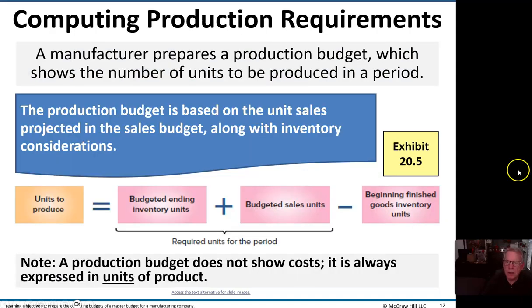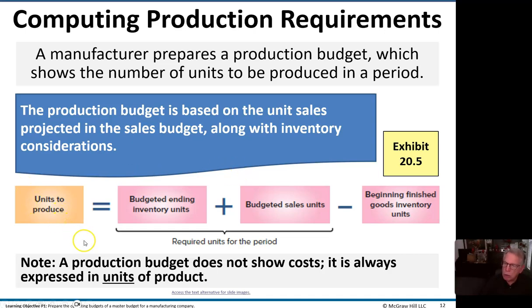Now, the manufacturer prepares a production budget, which is going to show the number of units to be produced in a period. So that production budget, of course, is based on the unit sales projected in the sales budget, along with, of course, inventory considerations.